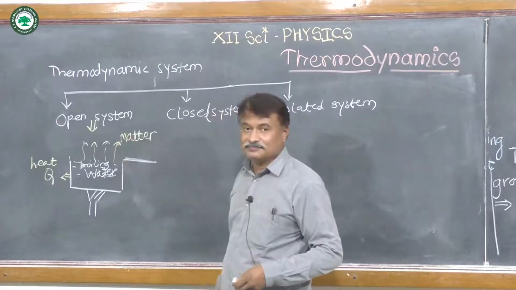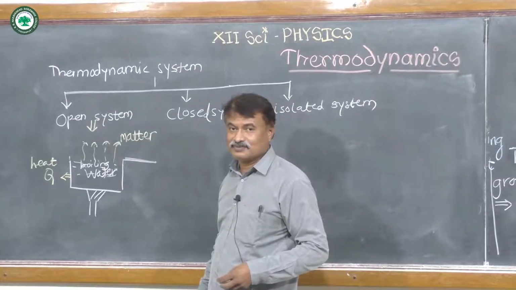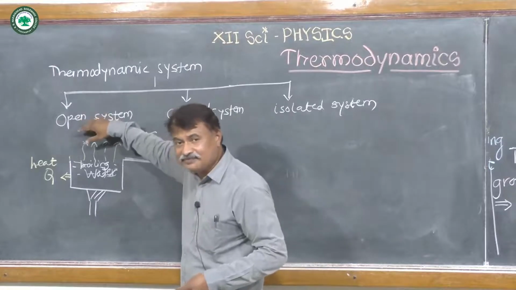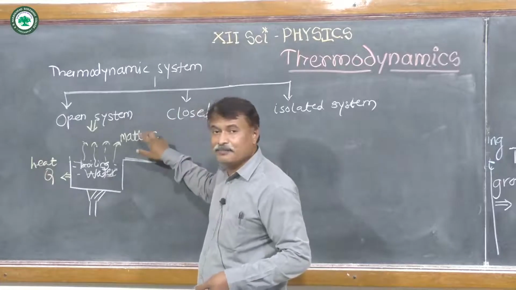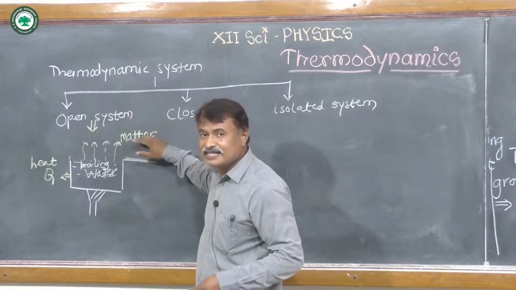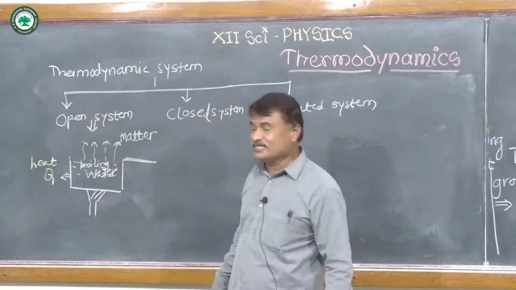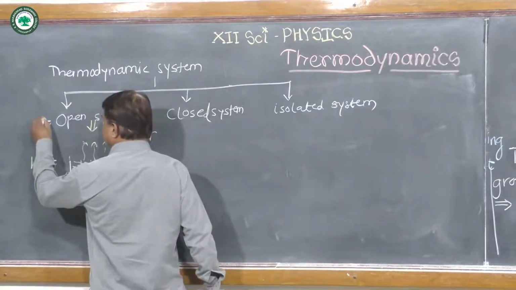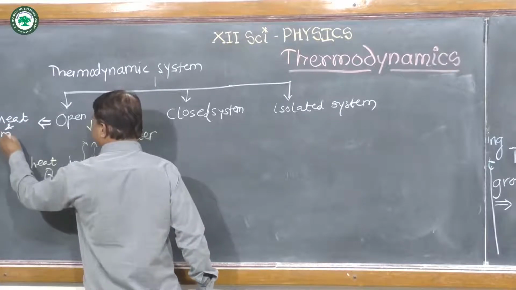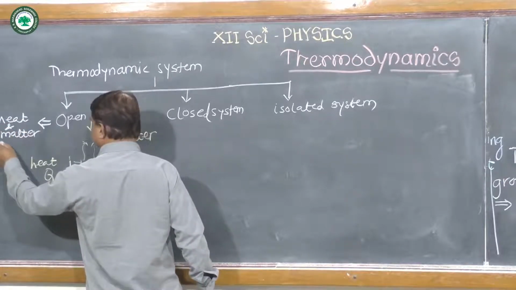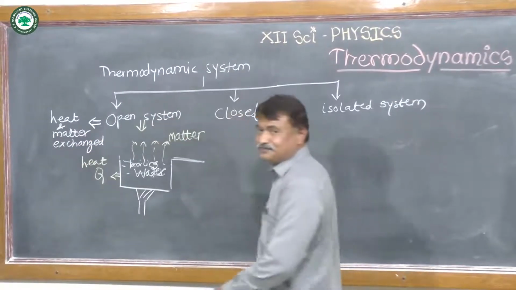So according to this, we can define the open system. An open system is a system in which heat energy and matter both are exchanged with the surrounding.